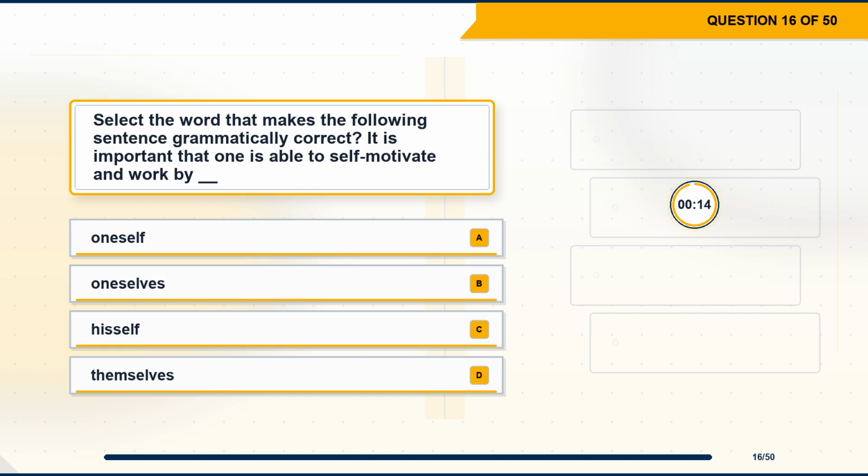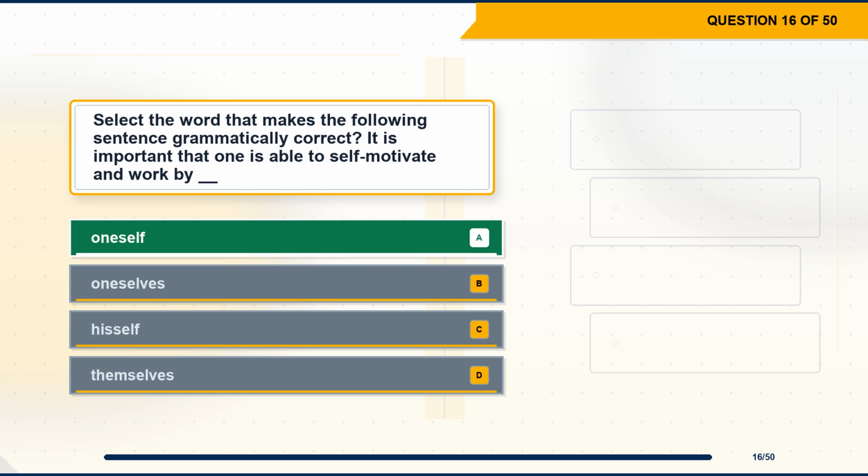Question 16. Select the word that makes the following sentence grammatically correct. It is important that one is able to self-motivate and work by blank. Option A, oneself. Option B, oneselves. Option C, hisself. Option D, themselves.